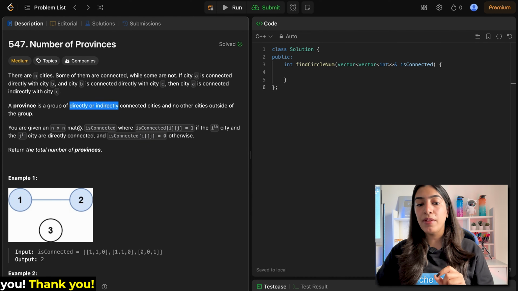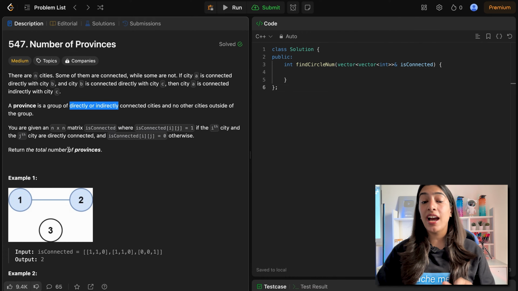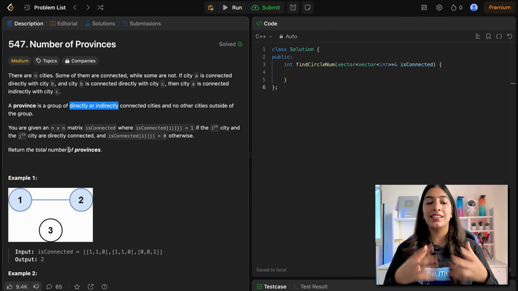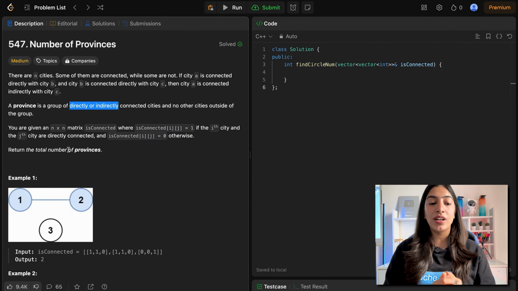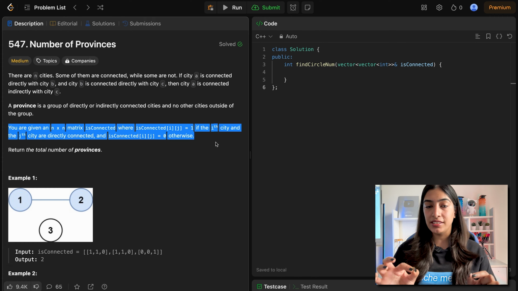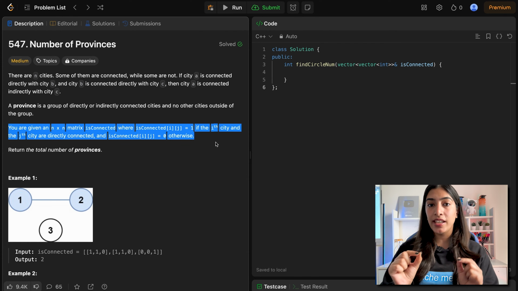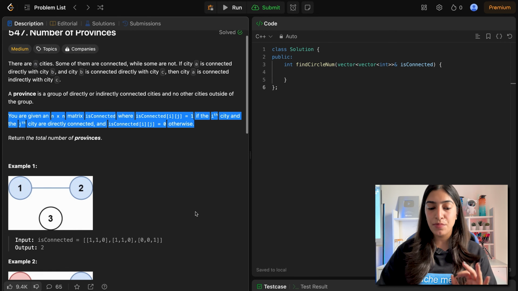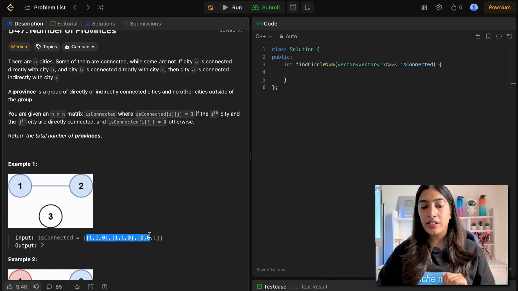You're given an n by n matrix, and this matrix is basically 1 if i and j are directly connected. So basically it is the adjacency matrix that is given to us. If i and j have an edge between them, if they are directly connected, then the value is 1, otherwise the value is 0. So this means that we are given an adjacency matrix. So we need to understand these things very carefully, that okay, we are given an adjacency matrix. Now here you can see that okay, it is a 3 by 3 matrix, right? What does it actually mean?